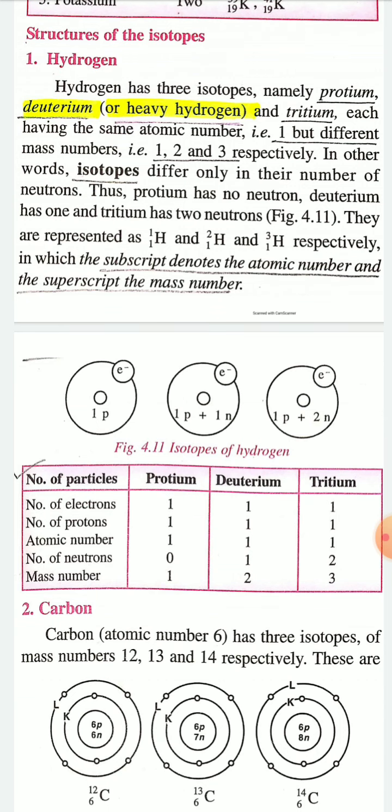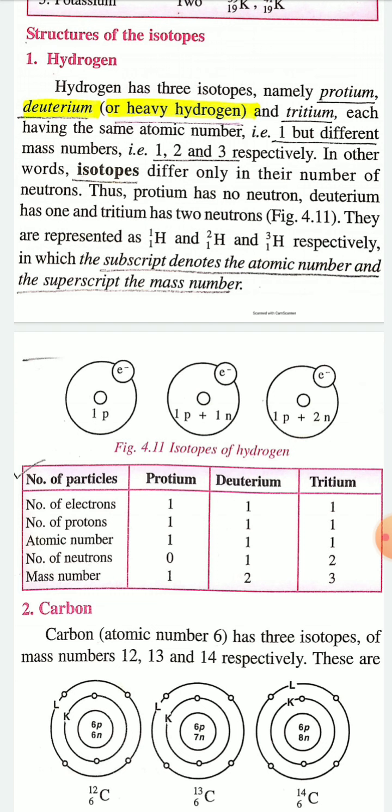Isotopes of hydrogen: I have told that hydrogen has 3 isotopes. One is 1H1, which is known as protium. Another is 1H2, which is known as deuterium, and the third isotope of hydrogen is tritium. You can see the structure of the 3 isotopes of hydrogen. Protium 1H1 contains 1 proton in the nucleus and 1 electron revolving in the shell.